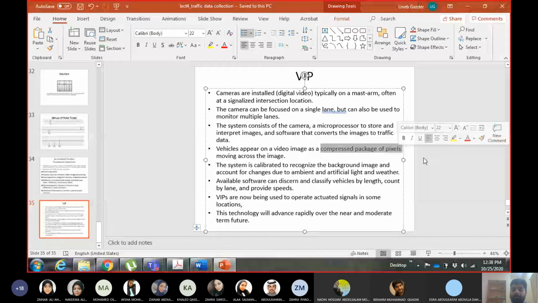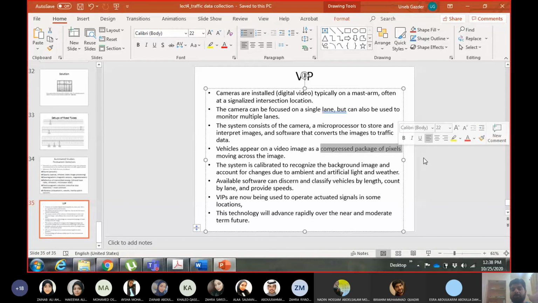So until now, video image processing is being used on signalized intersections. Okay, I was just recently reviewing a research paper in which they have used cameras installed on drones for signalized intersections, because a signalized intersection is normally a problematic situation for manual data collection. They have so many directions and so on. We'll talk about it later on as well. So it is used there, but it's not very common right now.